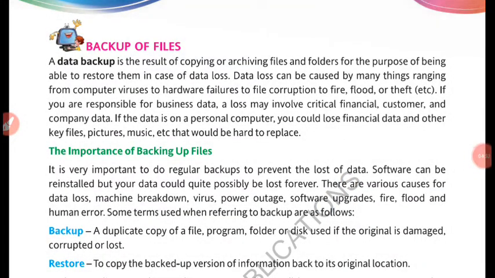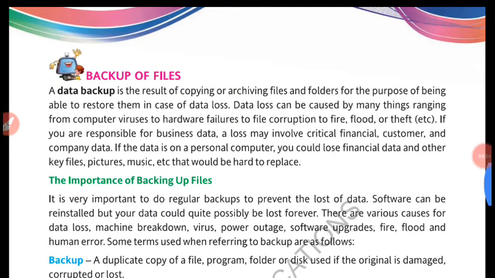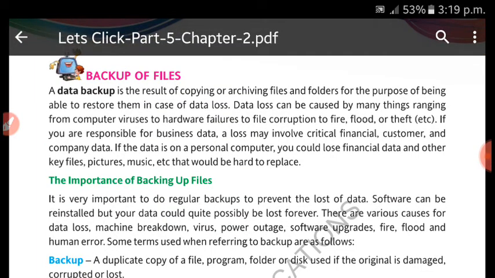Okay, so next, backup of files. So why do we use the backup of files? So remember, suppose you have saved your data, precious data, very important data. In some instances that data is lost. So what will you do then? Of course, you cannot get it back.